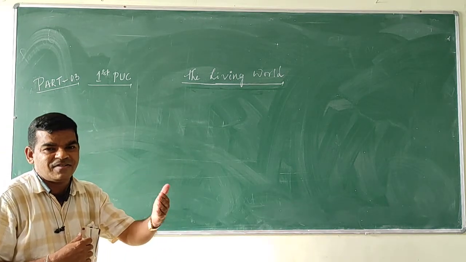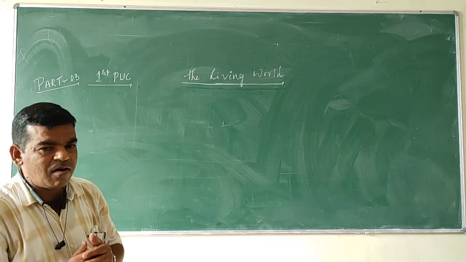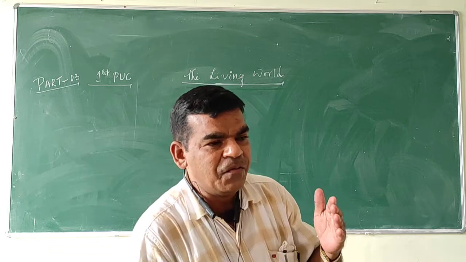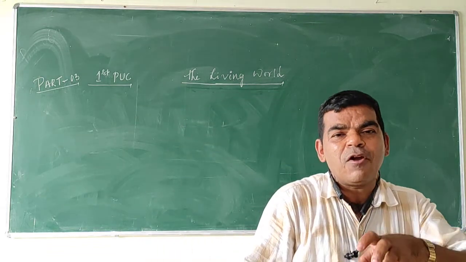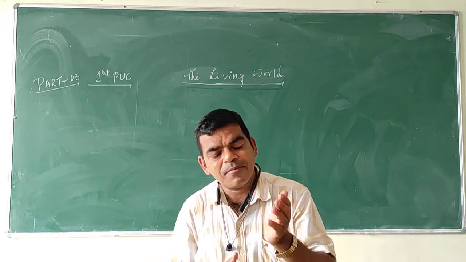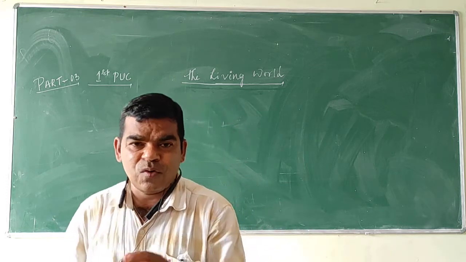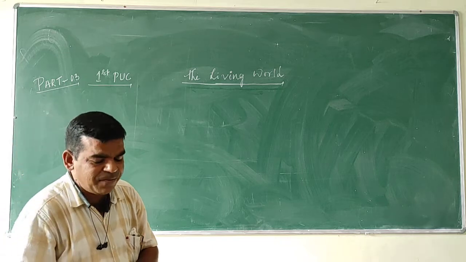Species richness is called biodiversity. One more definition for biodiversity is variety and variability. Variety and variability in living organisms is also called biodiversity.